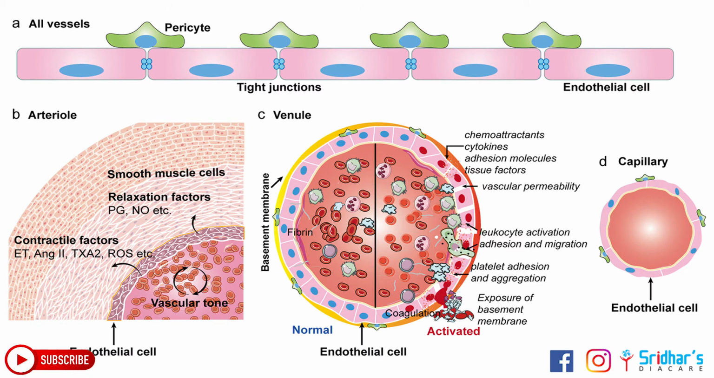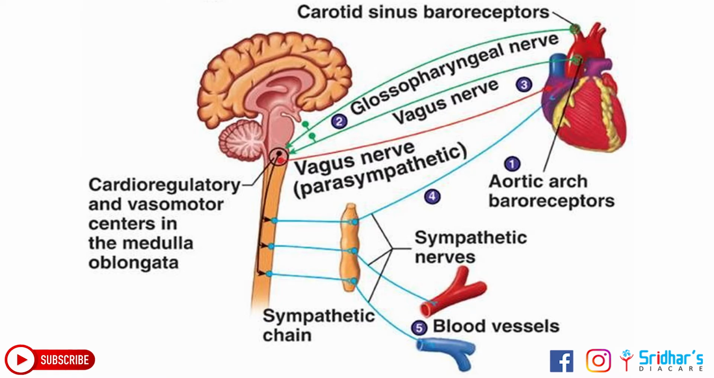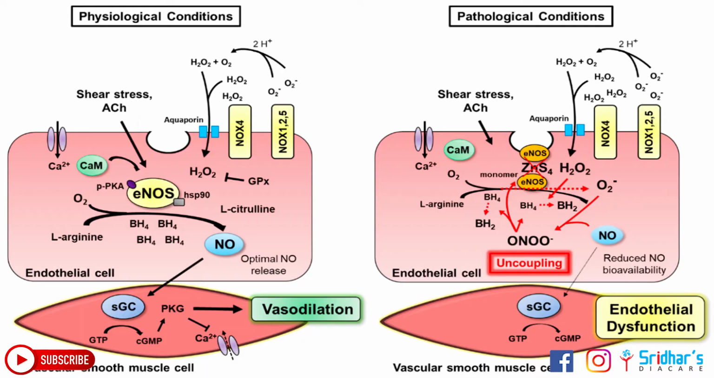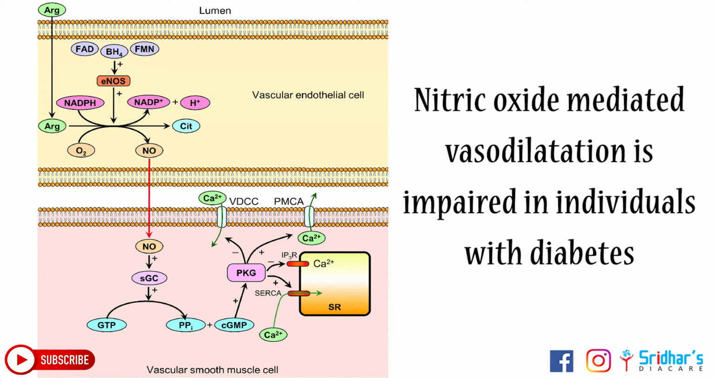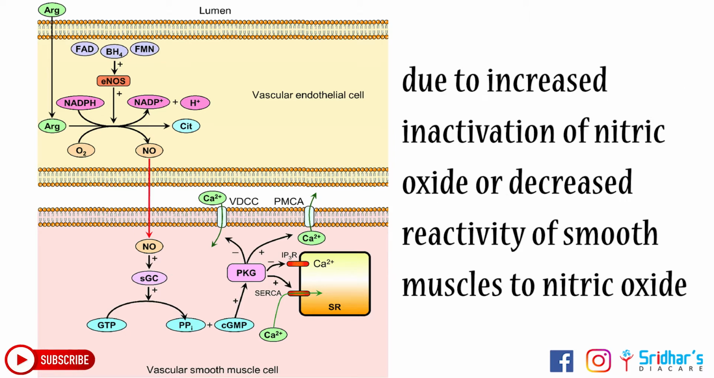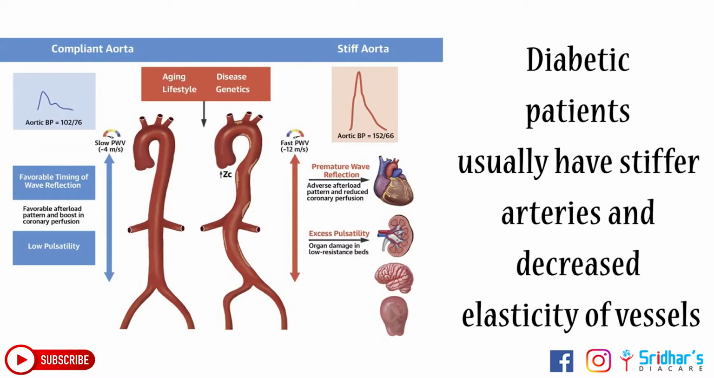Vascular endothelial function is critical for maintaining structural and functional integrity of the vessel walls as well as vasomotor control. Nitric oxide mediates vasodilatation, and its decreased availability can cause endothelial dysfunction and thereby atherosclerosis. Nitric oxide mediated vasodilatation is impaired in individuals with diabetes, possibly due to increased inactivation of nitric oxide or decreased reactivity of smooth muscle to nitric oxide. Hence, diabetic patients usually have stiffer arteries and decreased elasticity of vessels.